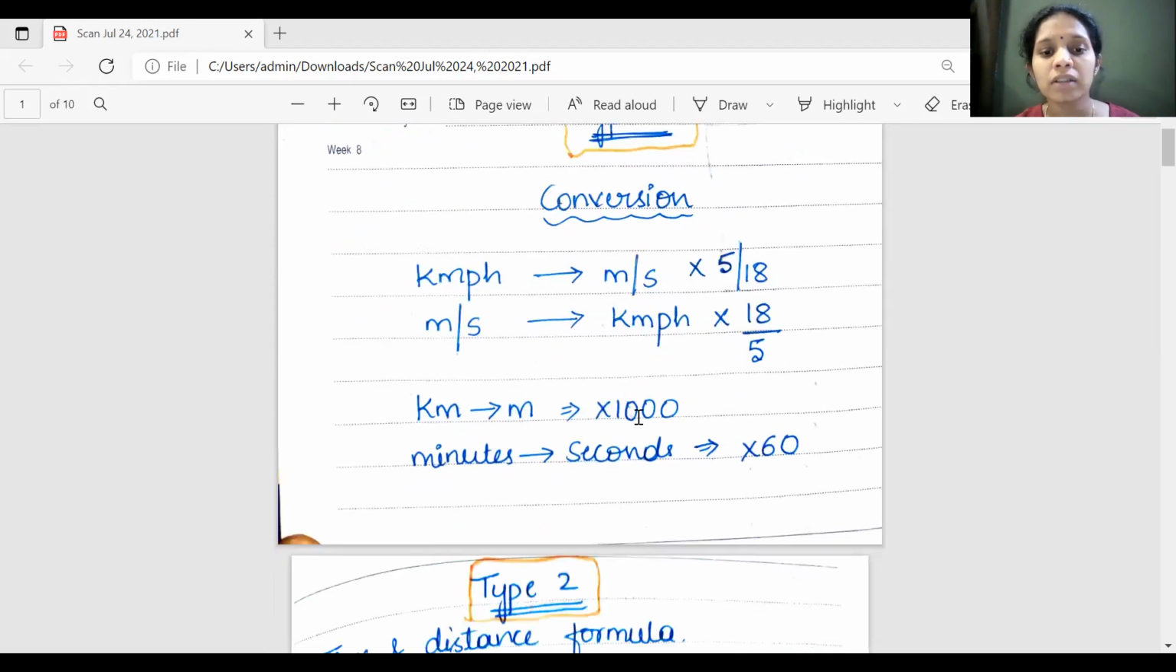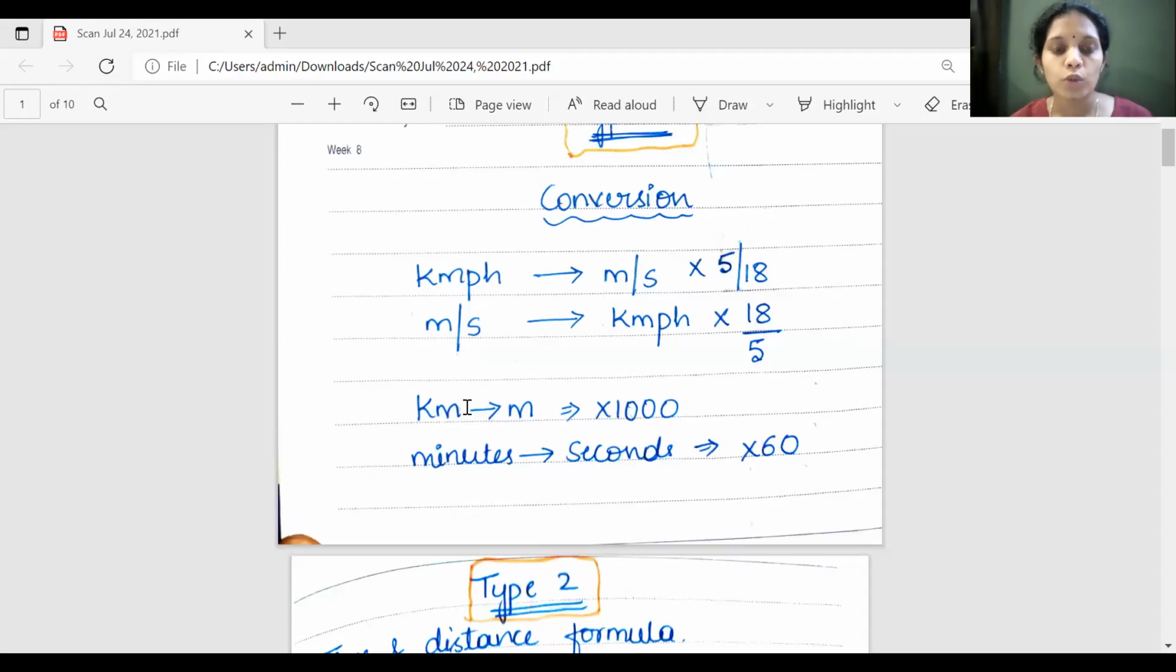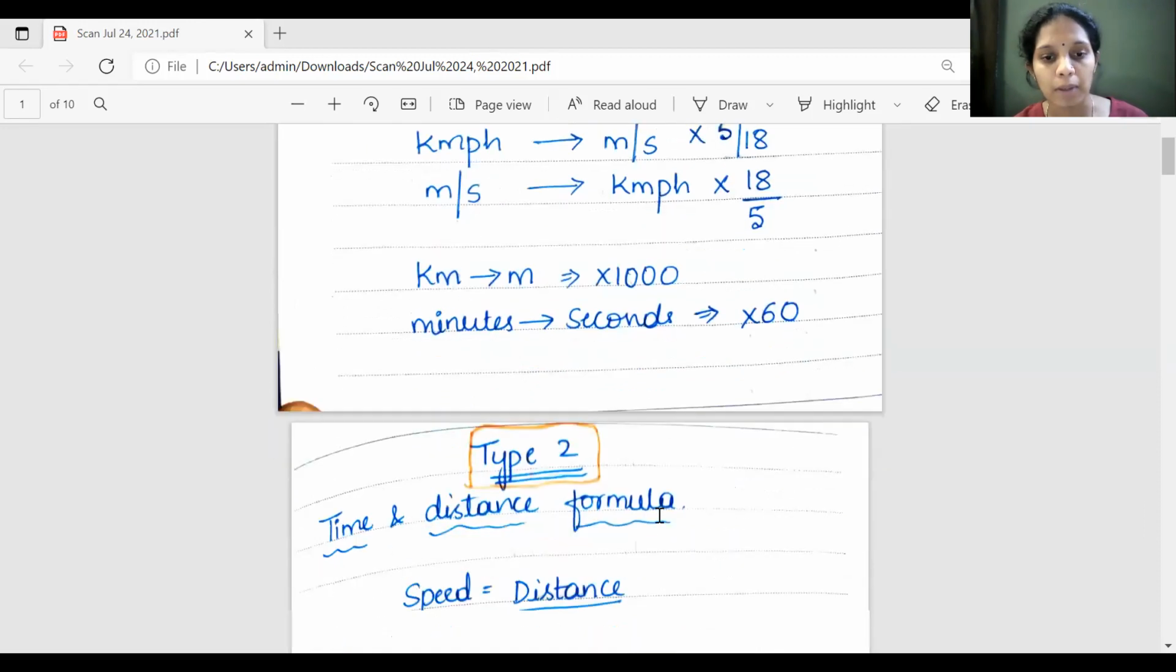Kilometer to meter, multiply by 1000. 1 kilometer is equal to 1000 meters. So if they give the value in terms of kilometer and you want the value in terms of meter, multiply the kilometer value by 1000, and you get it in terms of meter. Minutes to seconds is into 60. Based on this, I'll solve the problems in the upcoming part.